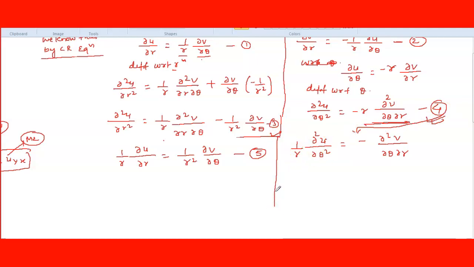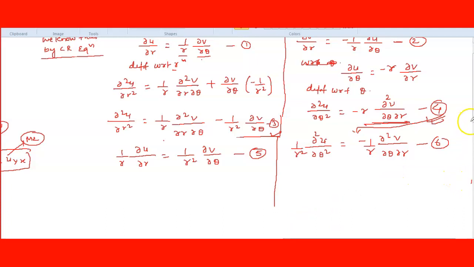Just I taken 1 by r this side. Okay, so here also r multiply 1 by r, multiply both sides. So here it becomes 1 upon r square. Here it becomes 1 by r. This is equation number 6. Any doubt till here?